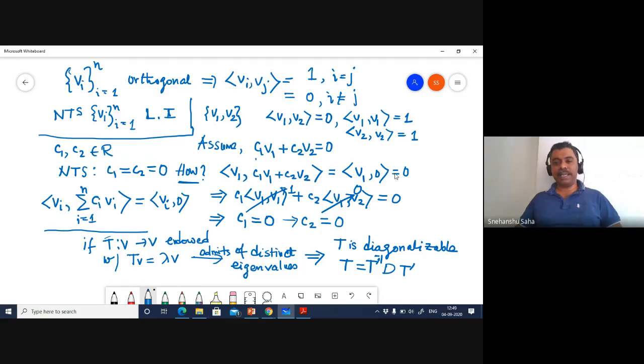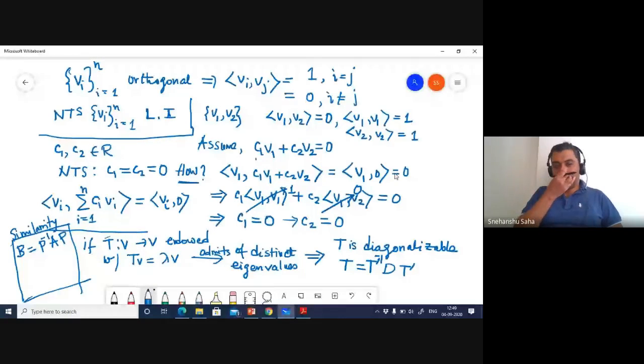There is also one other thing called similarity transformation that I would like to mention here. Two matrices or two linear transformations B and A will be called similar if there always exists an invertible matrix P this way. These matrices could be any square matrices.